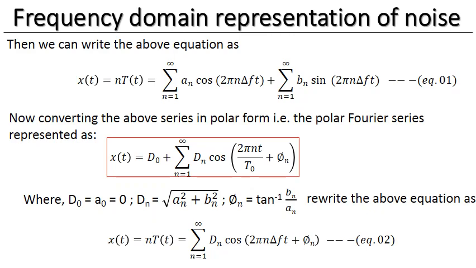Now we need to convert this into a polar Fourier series representation. This is the standard equation of polar Fourier series representation: x(t) = d0 + summation dn cos(theta term + phi term). Here d0 is 0, since a0 is 0. The magnitude dn is calculated as the square root of an square plus bn square, and the phase phi n is tan inverse of bn upon an. So rewriting this with the above condition, we get n_T(t) in polar form as summation dn cos(theta term + phi n). We mark it as equation number 2.